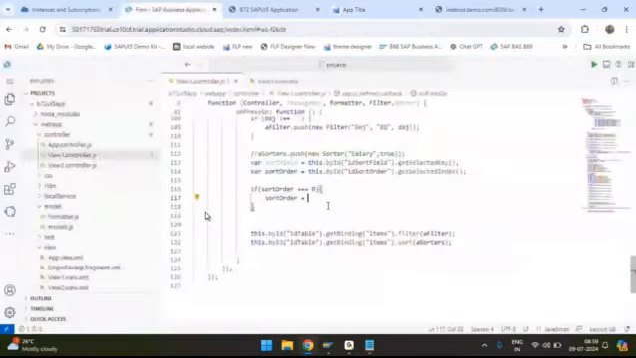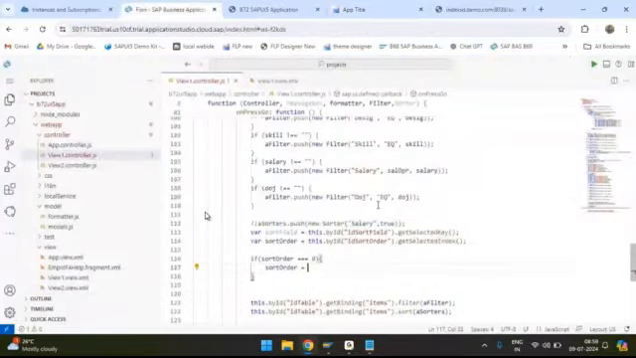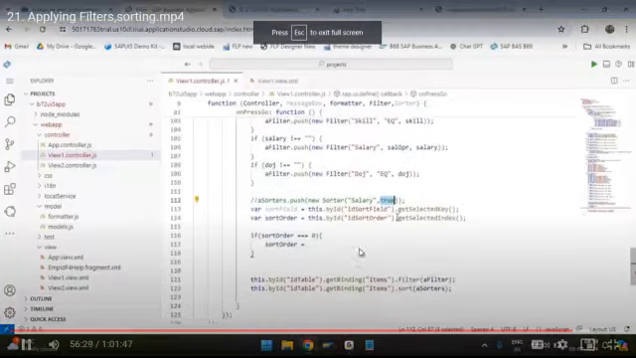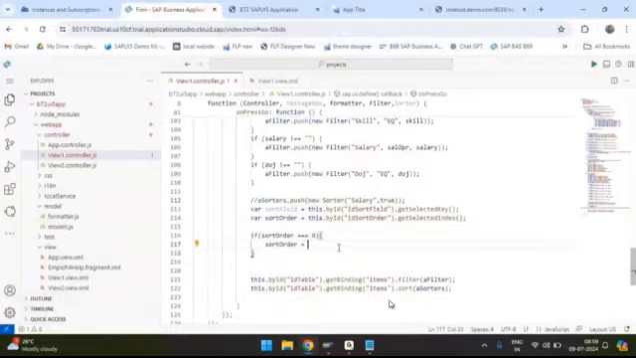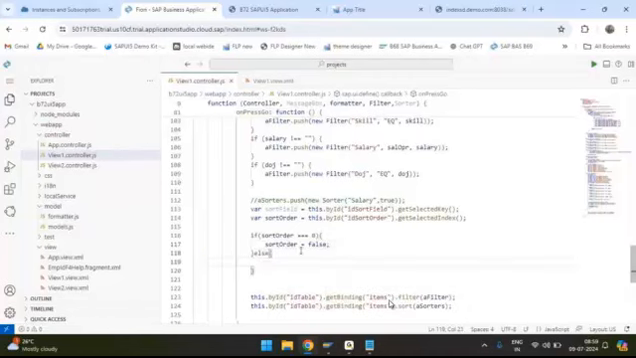For ascending order in the library, what do I need to keep? For ascending order, I need to keep false. For descending order, I need to keep true. So I will keep my sort order as false for ascending order, and else I will keep sort order as true.